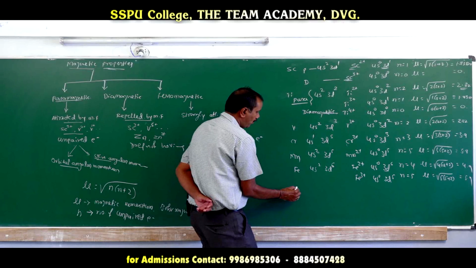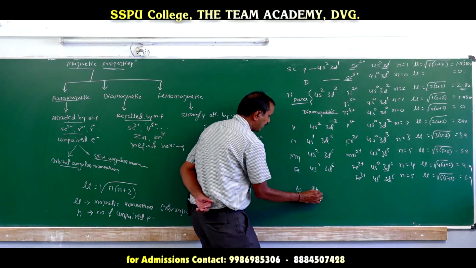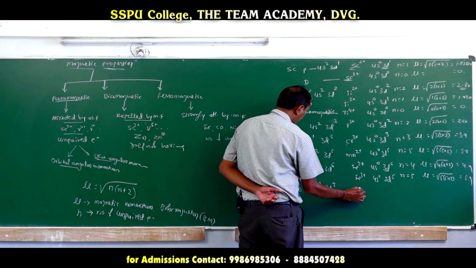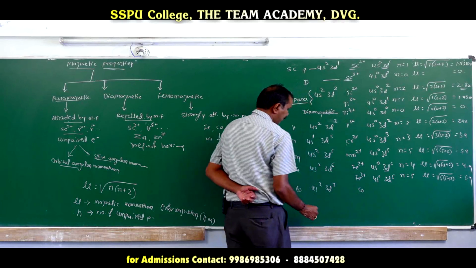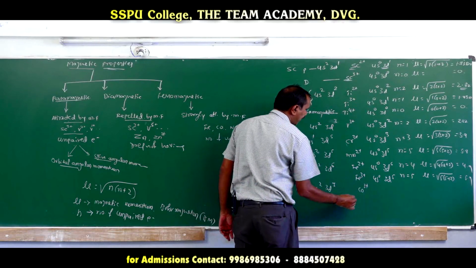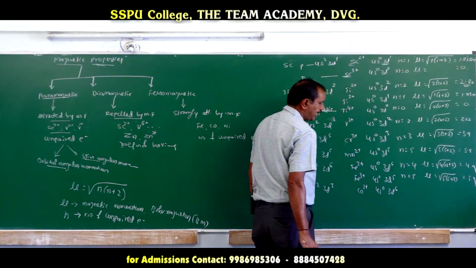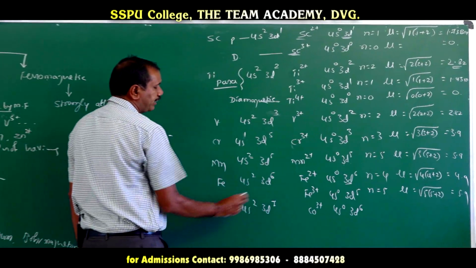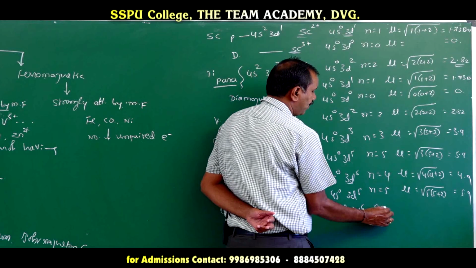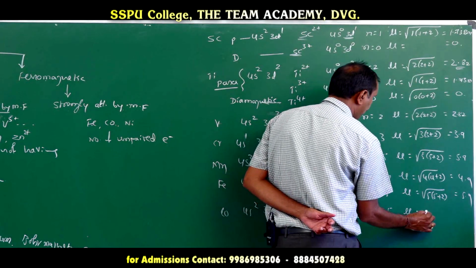Now if you go for cobalt, the configuration is 4s2 3d7. If it is plus 2, then it is d7 configuration. If it is plus 3, it can lose 3 electrons, 2 from 4s and 1 from d, so 4s0 3d6.